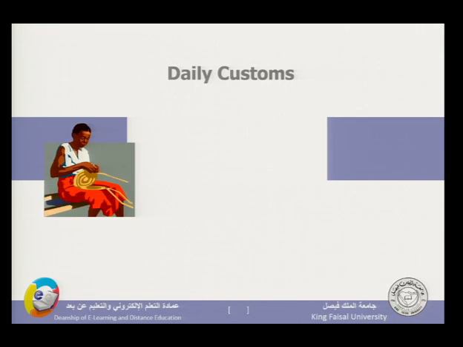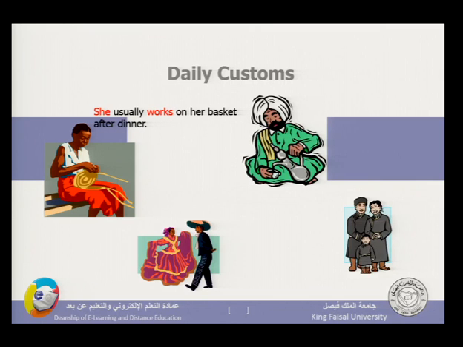Daily custom or customs. She usually works on her basket after dinner. It is a custom. As it is a custom, the verb is to be in the present simple tense. He usually drinks tea after a meal. It is a custom. So, drinks is in the present tense, and of course it takes the suffix s because